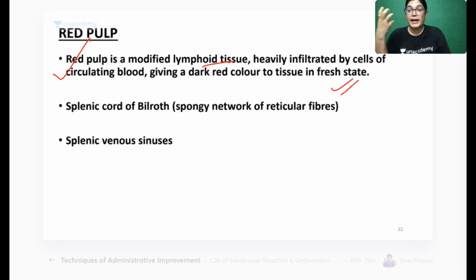How does it appear? It appears red in color. Why red color? Because there is enough blood residing there.